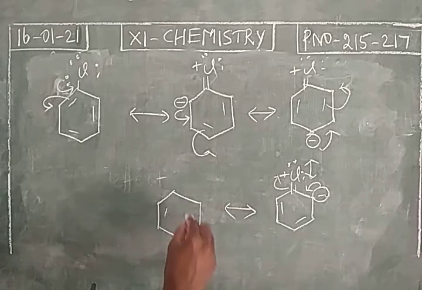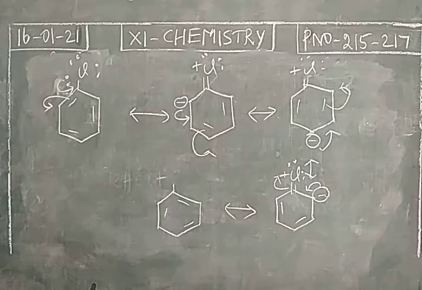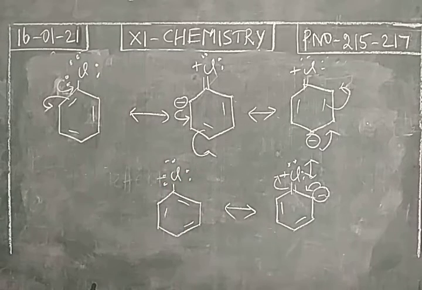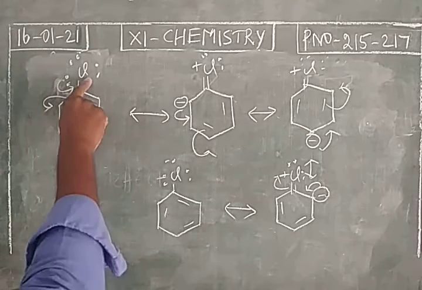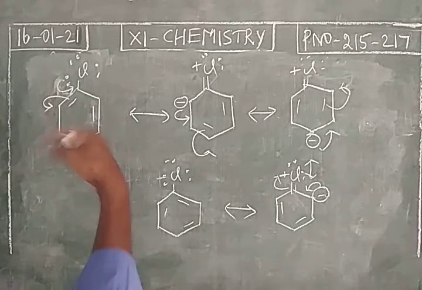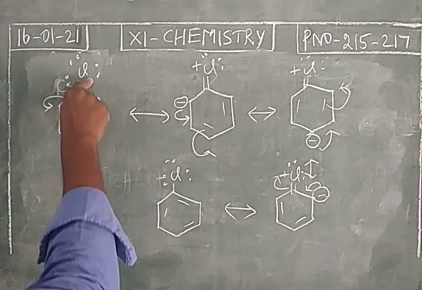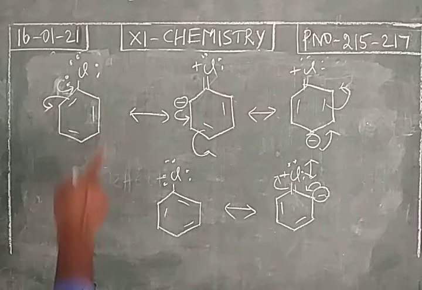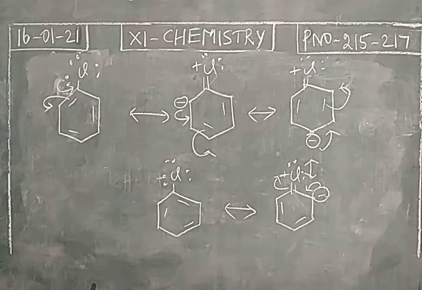So the same type of electron displacements as we discussed in phenol. So these are all the canonical structures of chlorobenzene. Okay. So this is an electron withdrawing group. Sigma electrons are moving towards the chlorine. It gets a slightly negative charge. All the 6 carbon atoms get a slightly positive charge. Electron density is reduced in the benzene ring. So this is a ring deactivating group. Usually it should be a meta director, but it is acting as an ortho para director. So it is an exception case.